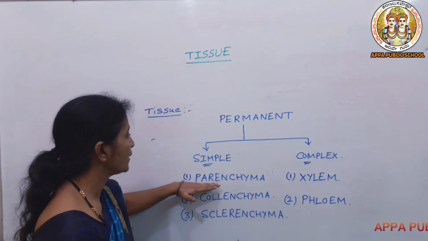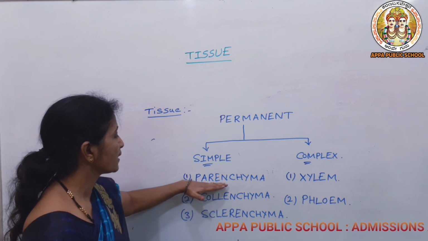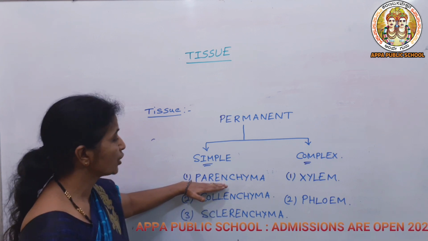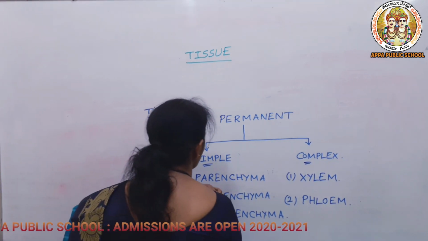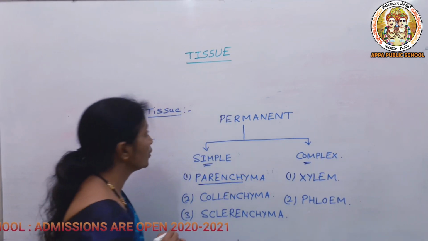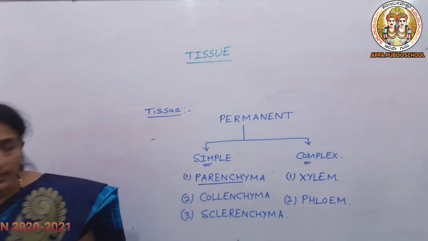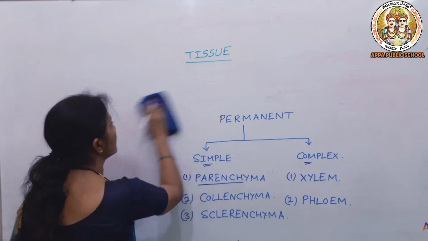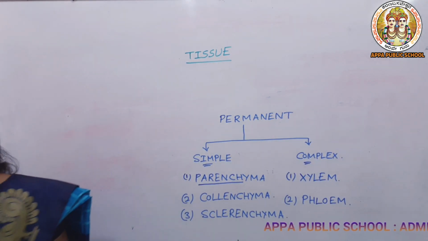Now let us move to the simple permanent tissue and let us know about the structure and the functions of parenchyma. First we will be studying the parenchyma tissue. What is parenchyma tissue, how the cells are arranged in it, and what are the further divisions of parenchyma.